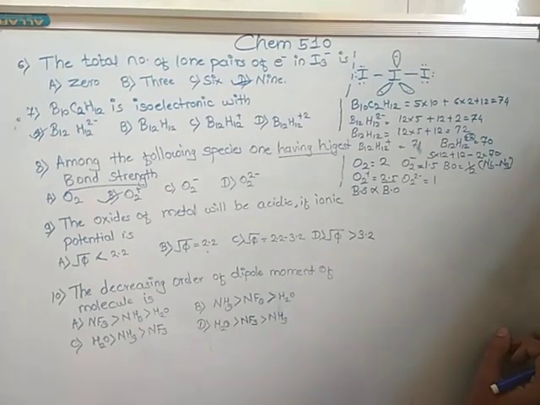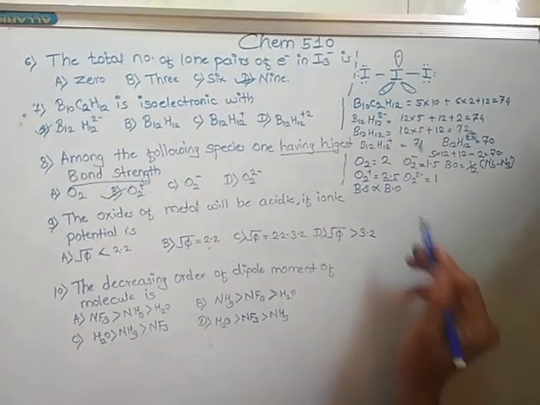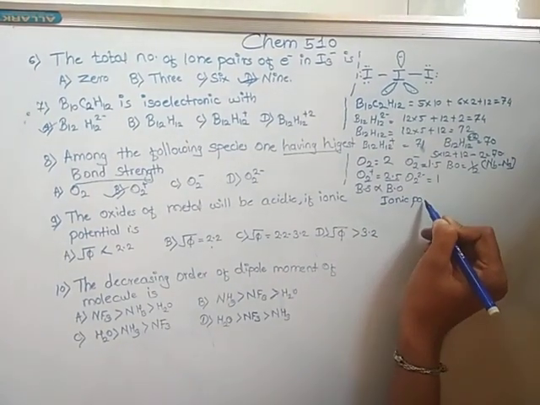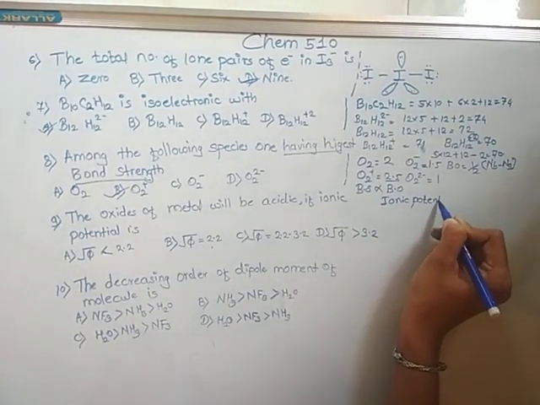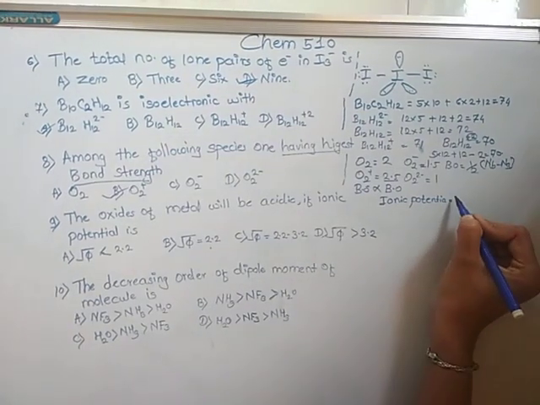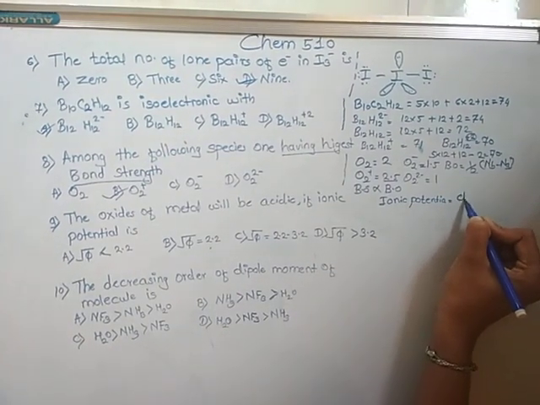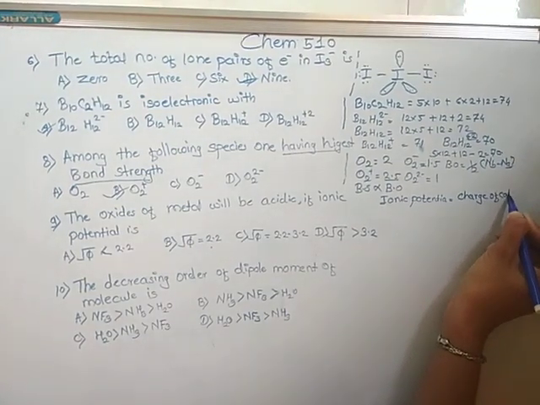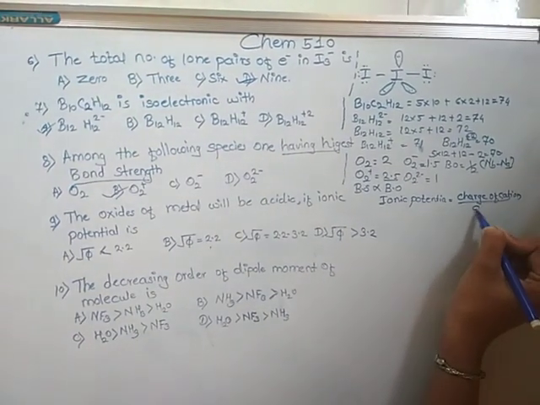What is ionic potential? Ionic potential is the ratio of charge of cation to size of cation.